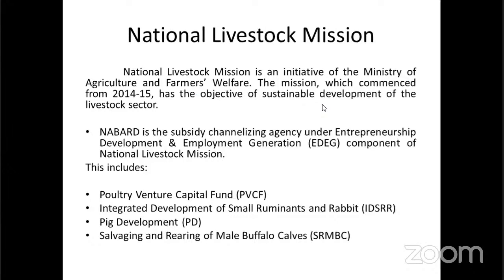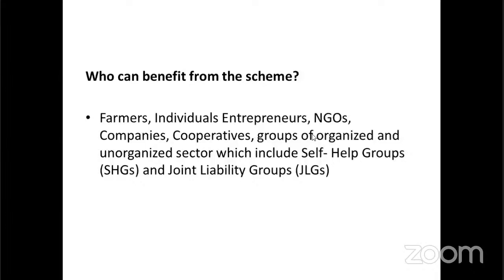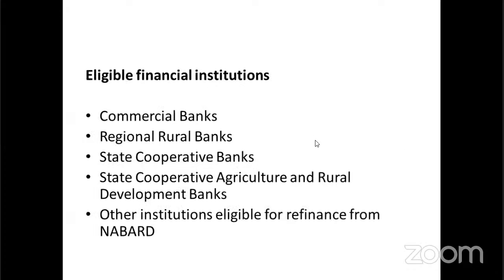It is implemented by the Ministry of Agriculture and Farmers Welfare. In this National Livestock Mission, NABARD is the channelizing agency. They will give the fund to persons who are developing poultry sheds and piggery sheds. Next one, who can benefit from the scheme? It may be farmers, individual entrepreneurs, NGOs, companies, cooperatives. These are all the beneficiaries of this National Livestock Mission. The eligible financial institutions are commercial banks and regional rural banks.